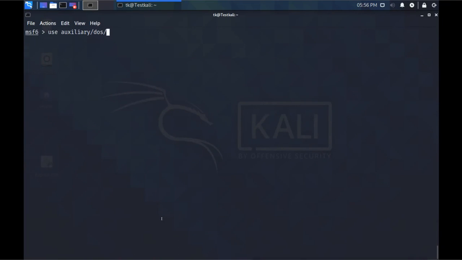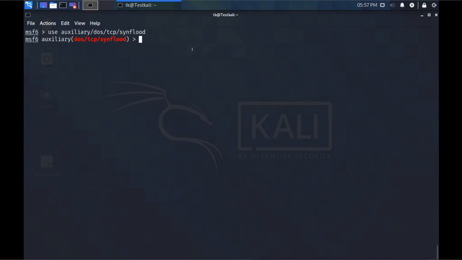So what I will use is the TCP SYN flood. That means I'm going to flood the machine with SYN requests. I'm trying to do the SYN flood attack. Enter. Now I am using this auxiliary exploit.